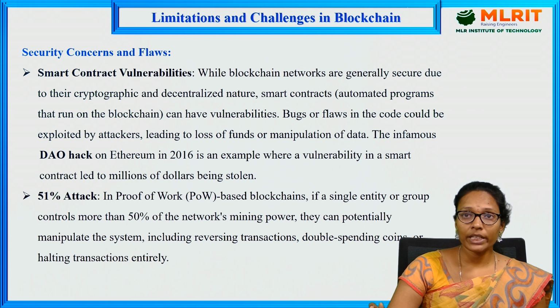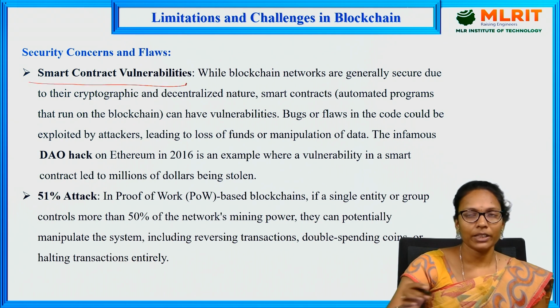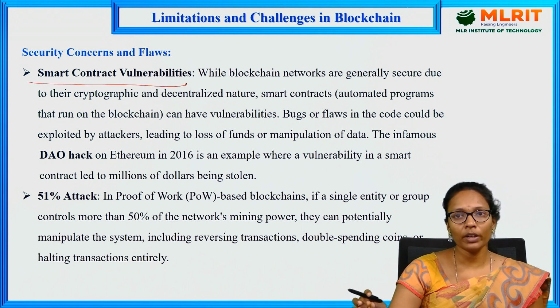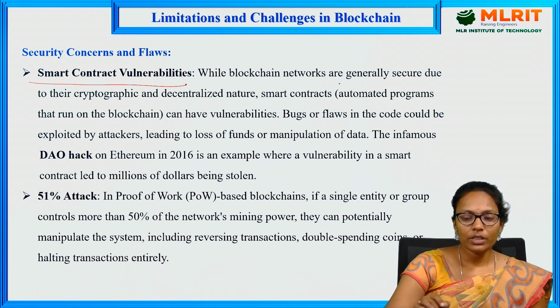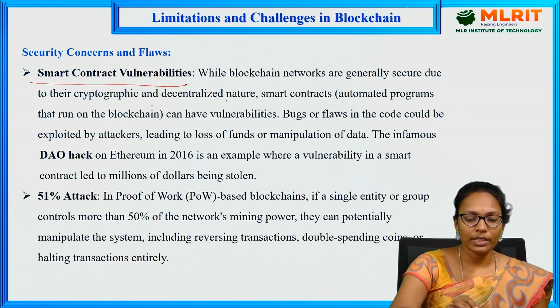Next is security concerns and flaws. Smart contract vulnerabilities. As we know, once a smart contract is deployed onto the blockchain, we cannot modify it. While blockchain networks are generally secure due to their cryptographic, decentralized nature, smart contracts can have vulnerabilities.